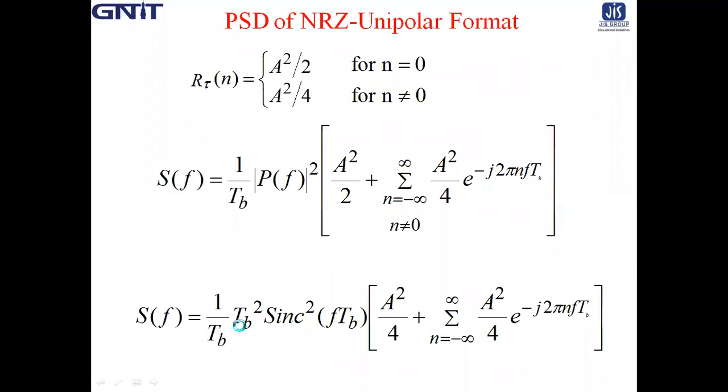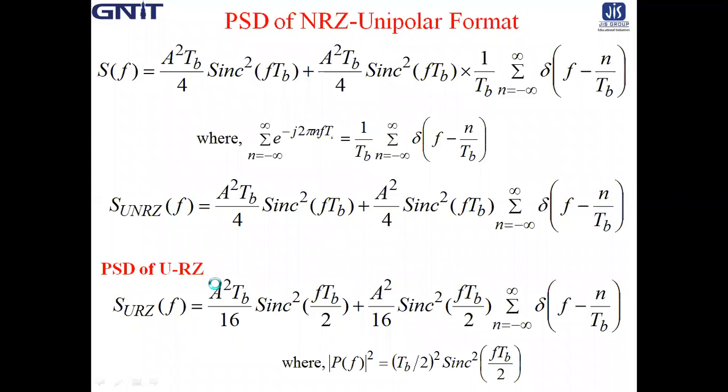Because here it is Tb square, so in the denominator 4 comes, and again A square by 4, so 4 and 4 gives 16. Similarly, here plus A square by 16 into sinc square f Tb by 2.